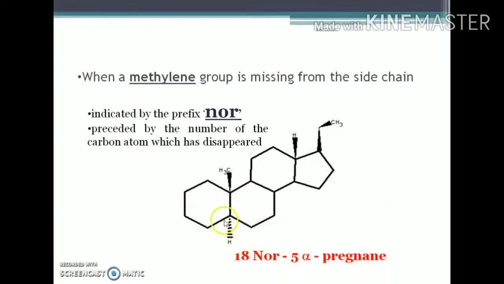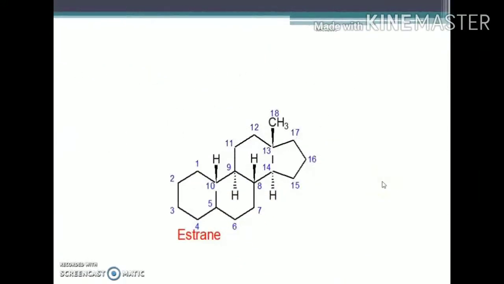5 alpha pregnane indicates that the hydrogen atom at the 5th carbon atom is below the plane. Another example: here it is actually estrane. It contains a C18 nucleus, and this estrane can also be named 19 nor androstane. 19 nor androstane means that the methyl group is absent from the androstane nucleus. The androstane nucleus contains 19 carbon atoms, so estrane can also be named 19 nor androstane.